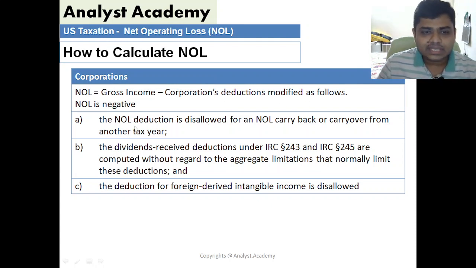The first is the annual deduction is disallowed for an annual carryback or carryover from another tax year. The dividend received deductions under section 243 and section 245 are computed without regard to the aggregate limitations that normally limit these deductions. And the deduction for foreign derived intangible income is also disallowed. So once you modify all your deductions for A, B and C, if gross income minus all the deductions is negative, then it is a net operating loss in case of corporations.